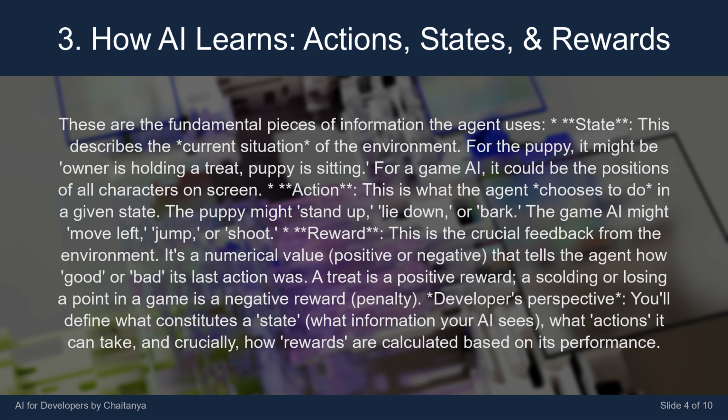Reward. This is the crucial feedback from the environment. It's a numerical value, positive or negative, that tells the agent how good or bad its last action was. A treat is a positive reward. A scolding or losing a point in a game is a negative reward, a penalty. Developer's perspective: you'll define what constitutes a state, what information your AI sees, what actions it can take, and crucially, how rewards are calculated based on its performance.